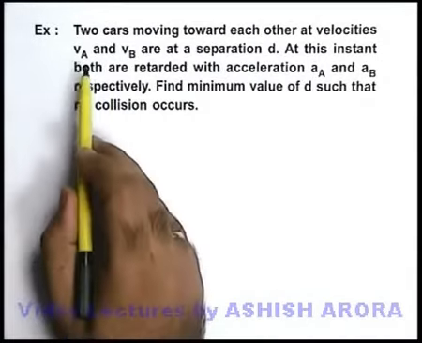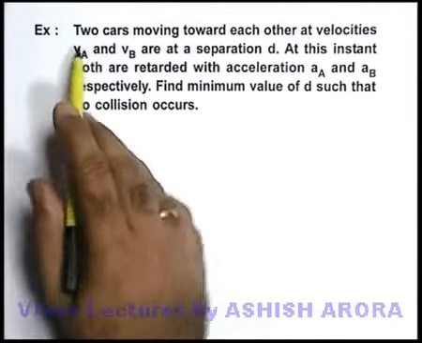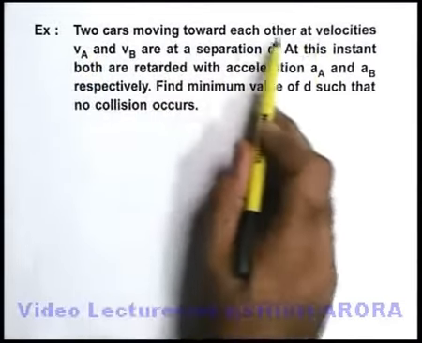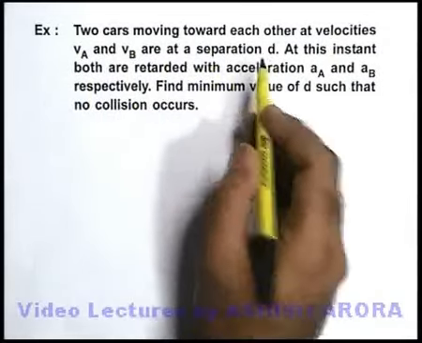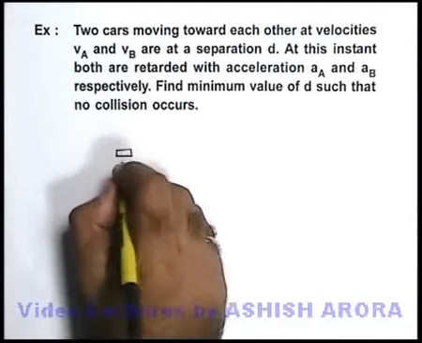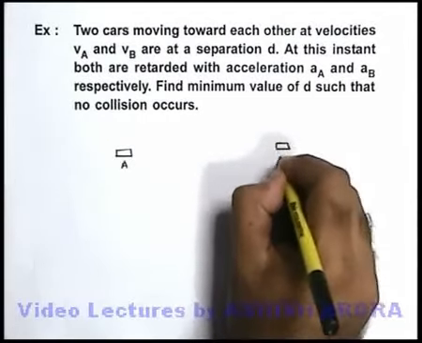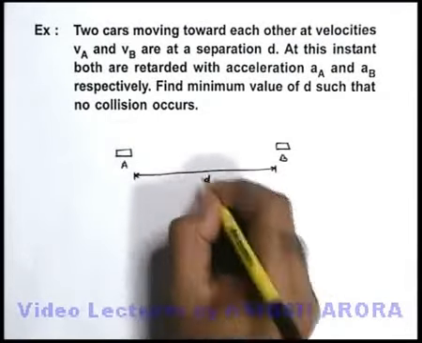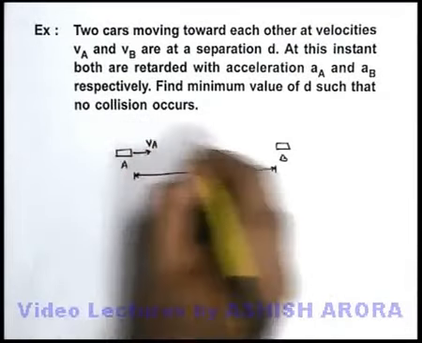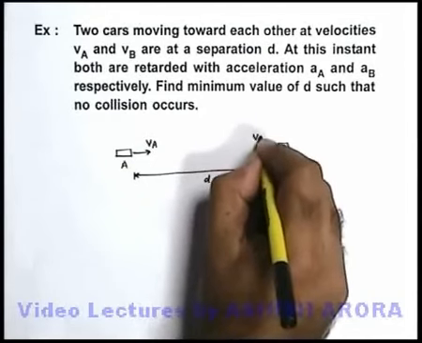Let us take up another example, where two cars moving toward each other with velocities VA and VB are at a separation D. Say we have two cars A and B at a separation D, moving toward each other with velocities VA and VB.